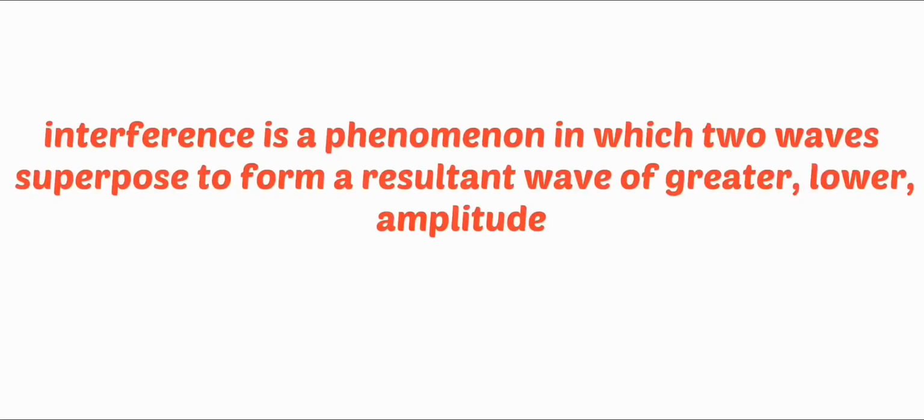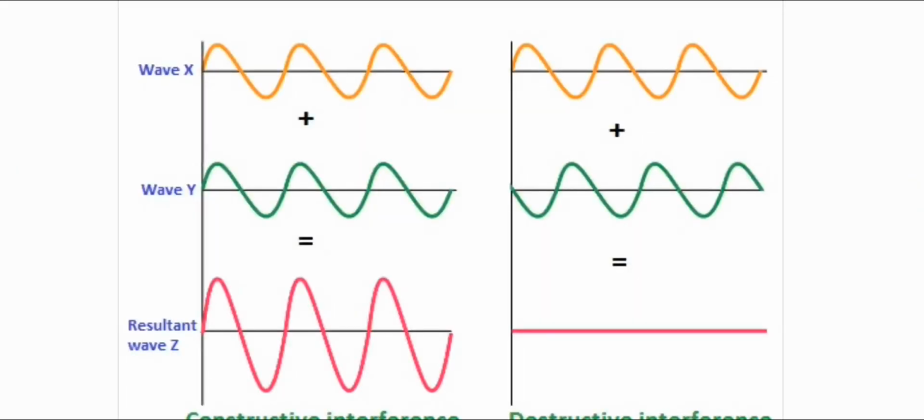And the next property is interference. It is a phenomenon of mixing of two or more waves. As a result of this mixing, a new wave is formed with a change in amplitude, and this phenomenon is called interference. If the resultant wave has greater amplitude, then it is called constructive interference, and the condition for constructive interference is that these two waves should be in phase. That is, here crest and crest will superimpose and you will get a new wave with high amplitude. And this point also appears to be a bright spot.